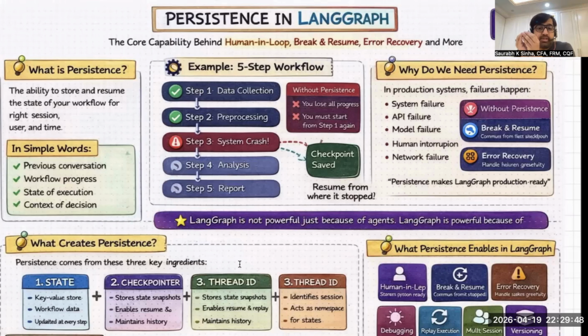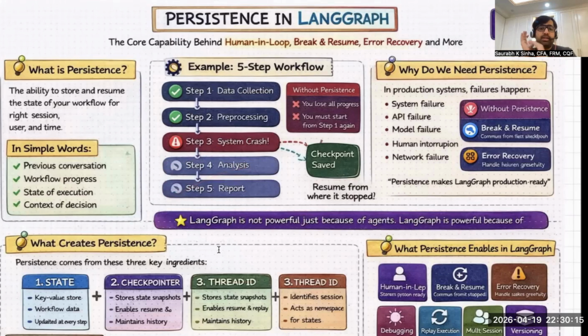That is persistence. Assume you have a very complex workflow, and whenever the workflow becomes lengthy, complex, and sophisticated, we typically use LangGraph instead of LangChain. We know that. So assume there are multiple steps in your workflow. Say step one, which is data collection, step two, which is pre-processing, step three, something, step four, analysis, step five, report, whatever.